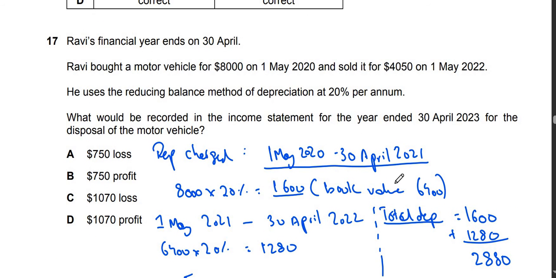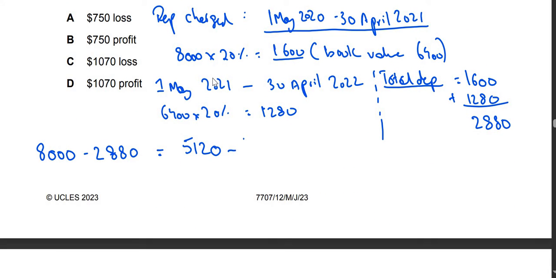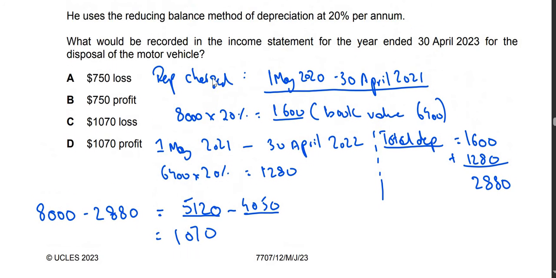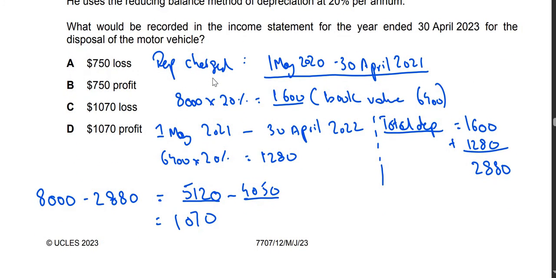If you look at the question, it says 4050. I sold the asset for 4050. So I subtract 4050 and I get 1070. So when the book value, which is 5120, is greater than selling price, which is 4050, the business incurs a loss on disposal. So we actually made a loss of 1070.